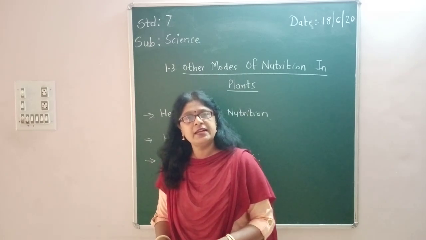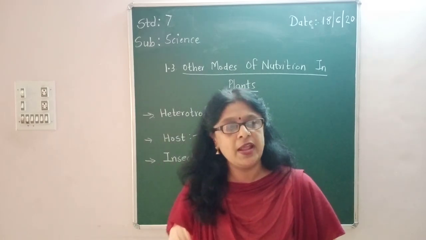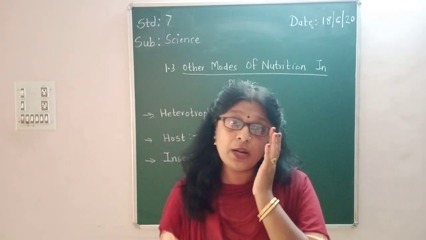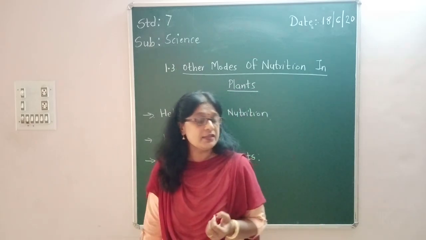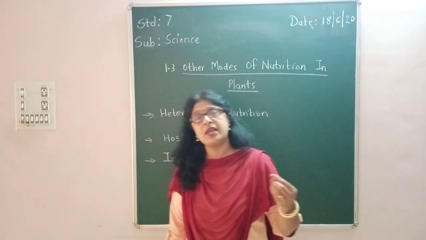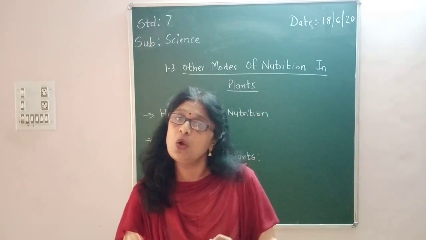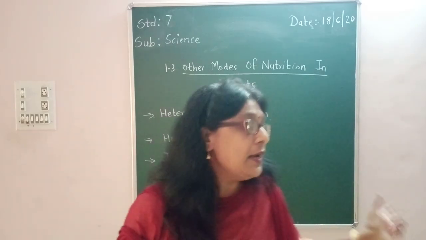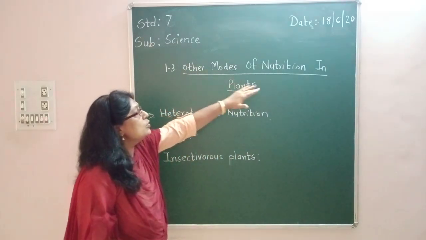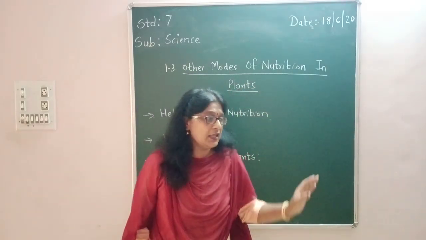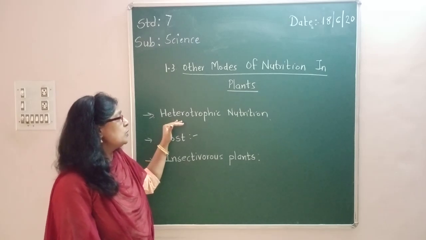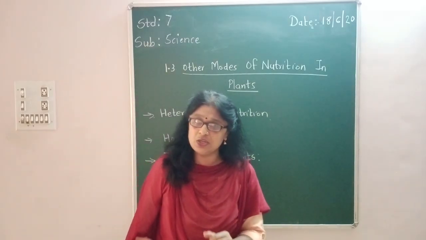So last time we studied about autotrophic nutrition, right? What are autotrophic modes of nutrition? That is the plants which can prepare their own food with the help of photosynthesis. They are called autotrophs, right? Now the next is the other modes of nutrition in plants. In that we will first come to what is heterotrophic nutrition.